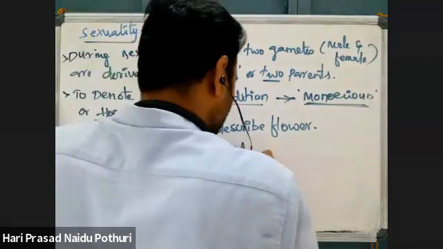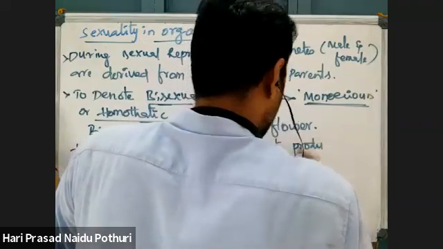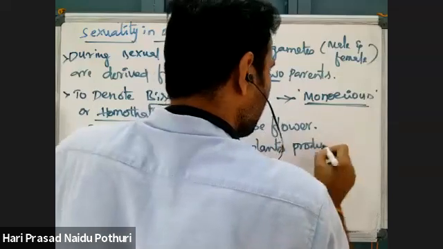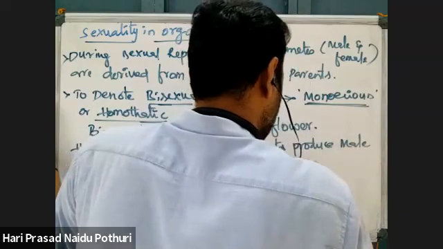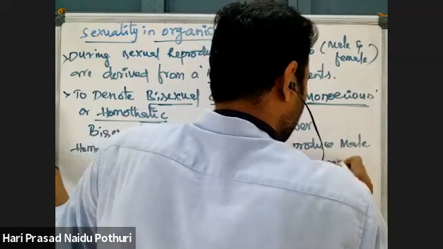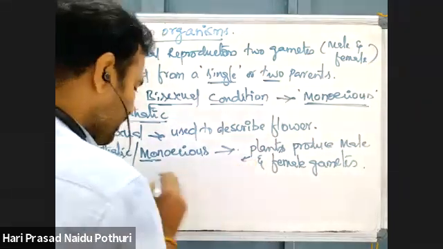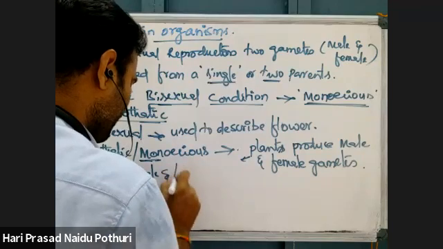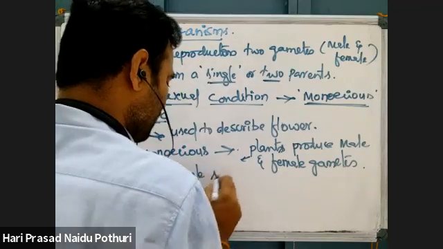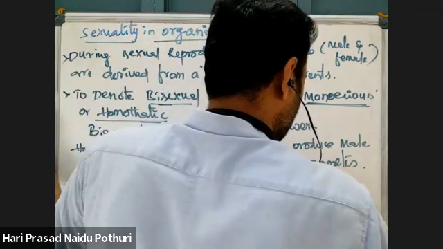That means plants that are monoecious produce male and female gametes. If a plant is producing male and female gametes, then it is called monoecious or homothallic. That means here male and female sex organs are on the same plant.